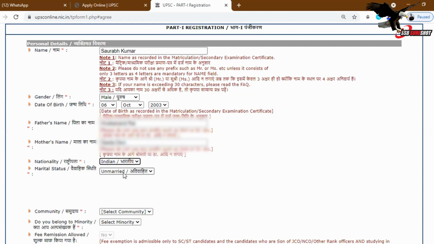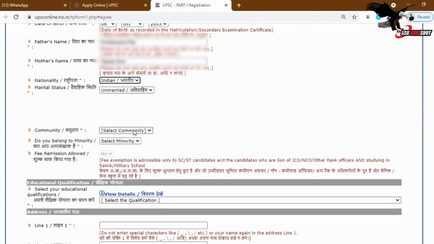Then comes marital status. Obviously we need to be unmarried for applying to this form. Community, you can select any community, and whatever you select apart from general, you will have to attach a document for that. It means if you are selecting OBC, SC or ST, you will have to attach an extra document.